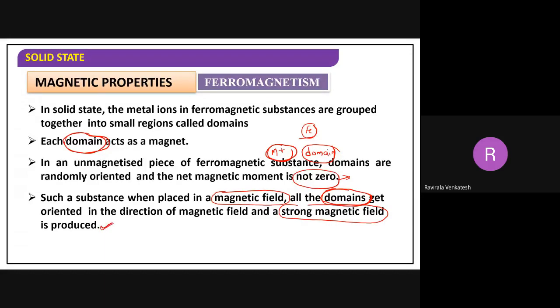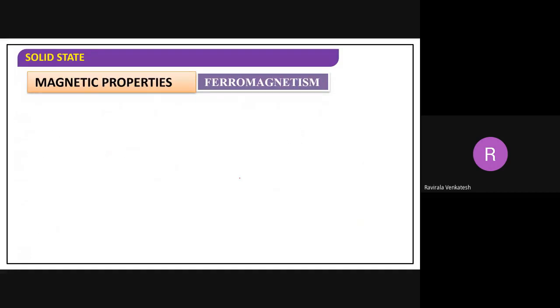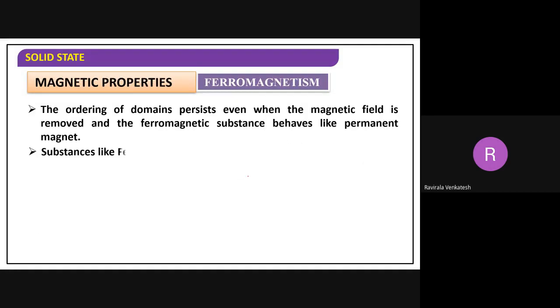Generally magnets are produced in this way only. A substance like iron is placed near the magnetic field, and the domains will be aligned so that a permanent magnet can be generated. I will show this in a diagram.